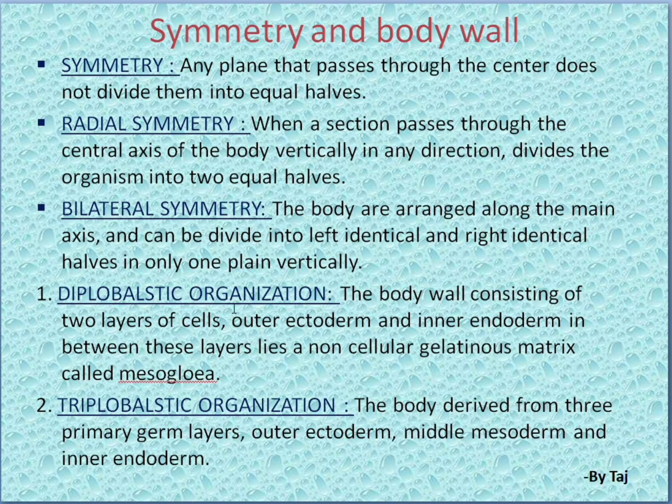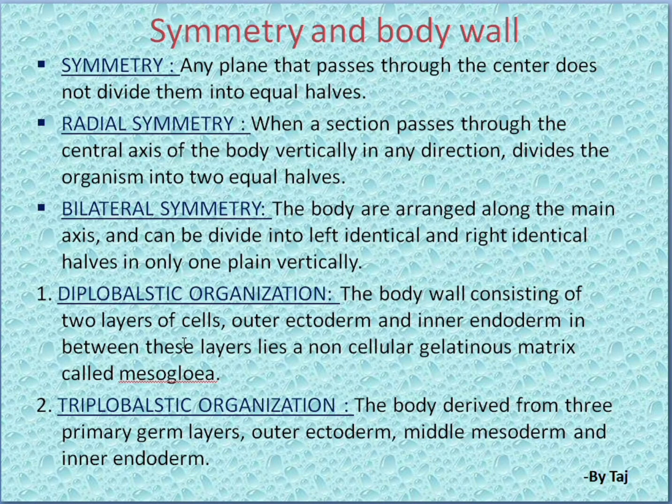Next, diploblastic organization and triploblastic organization also you have to learn. Here, diploblastic organization means the body wall consists of two layers of cells, the outer ectoderm and the inner endoderm. In between these layers lies a non-cellular gelatinous matrix called mesoglea.